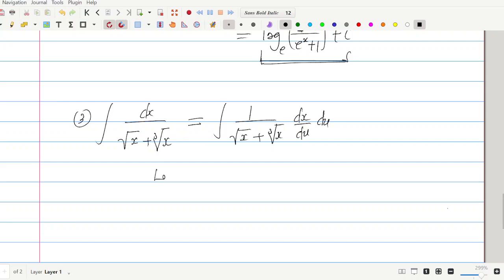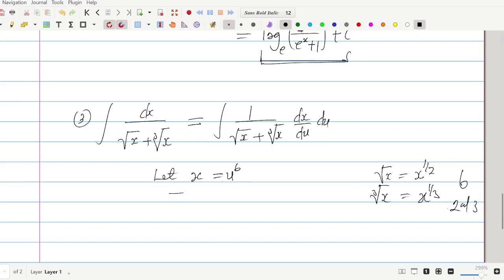In this case, we can say let x be u to the power of 6. Why did I say so? Observe that root x is equal to writing x to the power 1 over 2, all right? Then also, the cube root of x can be written as x to the power 1 over 3. And 6 is a multiple of 2 and 3, all right? So we can say let x equal u to the power of 6.